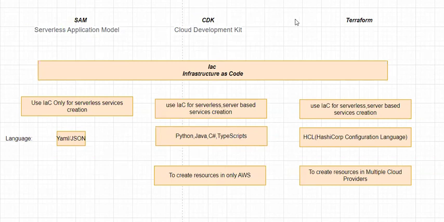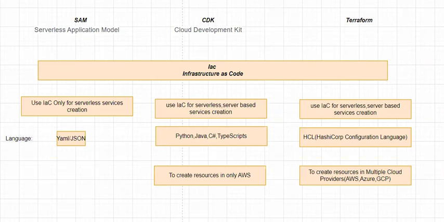Let's say your infrastructure is holding the resources of multiple cloud providers like AWS, Azure, as well as GCP. In that scenario, you need to prefer Terraform in order to create your infrastructure as code template.